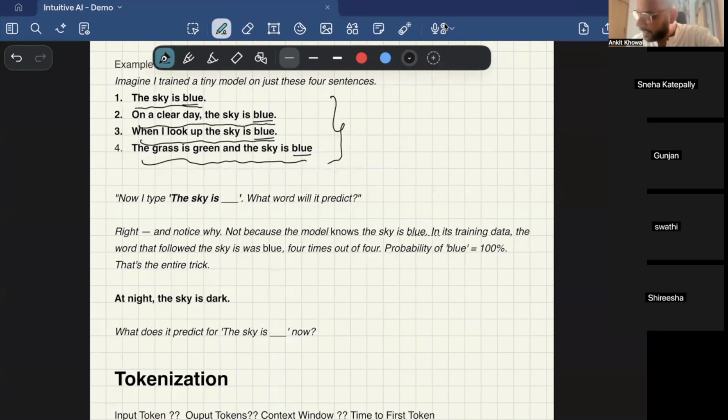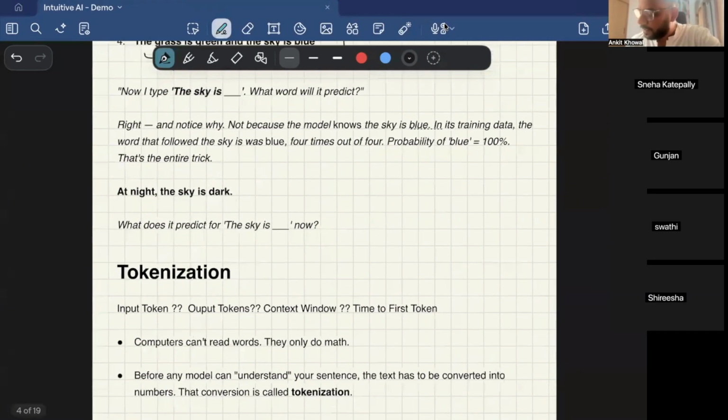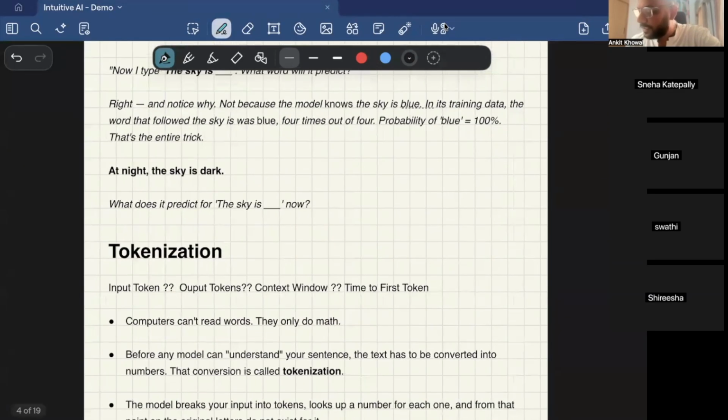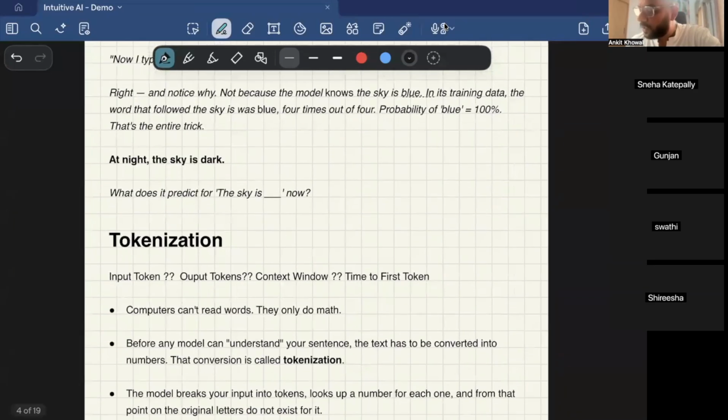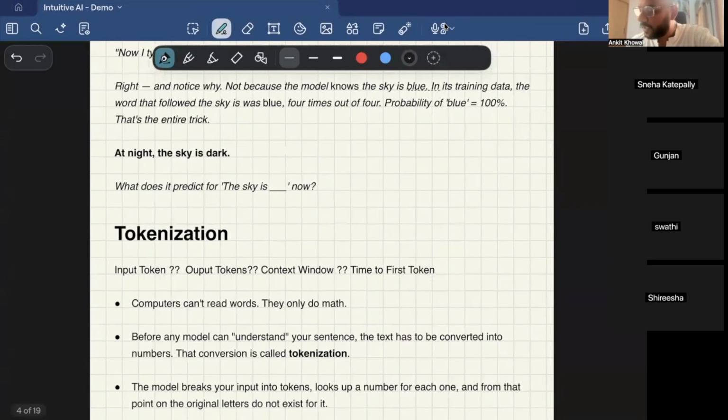Okay, let's move on to the next term, which is tokenization. This is also very important. Whenever you learn about ChatGPT, or read any article on the internet, or hear your colleagues in the office talking about ChatGPT or any models, you'll frequently hear these terms: input tokens, output tokens, context window, time to first token. What are these basically? These are concepts related to tokenization.